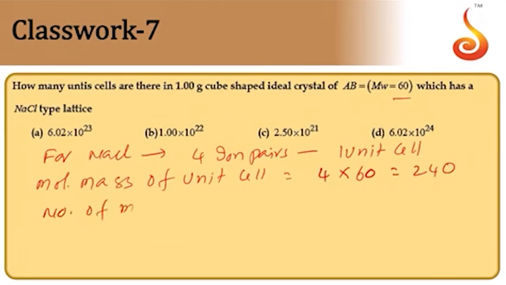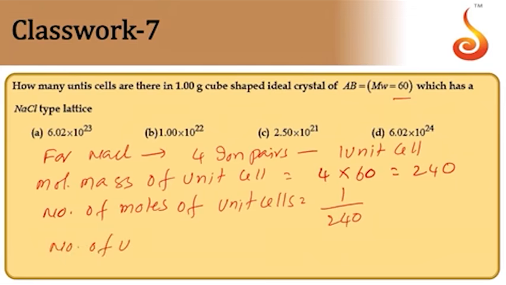So, the number of moles of unit cells will be equal to mass by molar mass, 1 by 240. Now, the number of unit cells will be equal to moles, that is 1 by 240, into Avogadro's number, 6 into 10 to the power of 23.